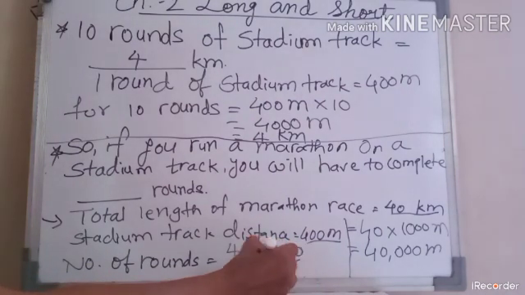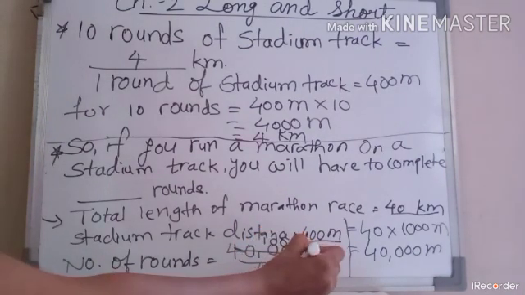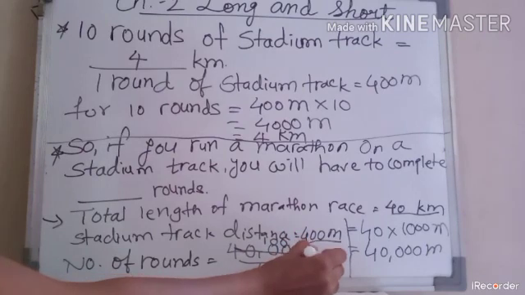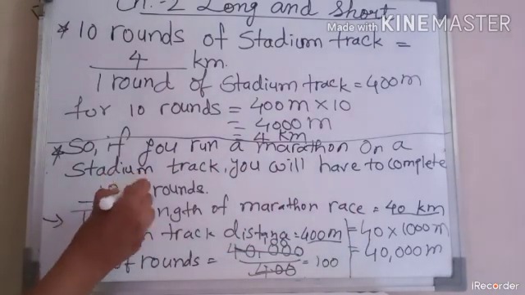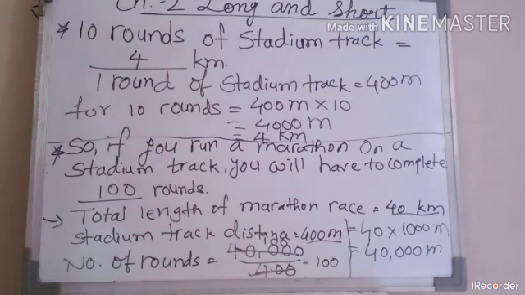Otherwise 400 divided by 40,000. 400 ones are 400 and 2 0 left. That means how many rounds will come? 100. Understood? So you have to complete 100 rounds on the stadium track by completing the marathon race. Understood, students?